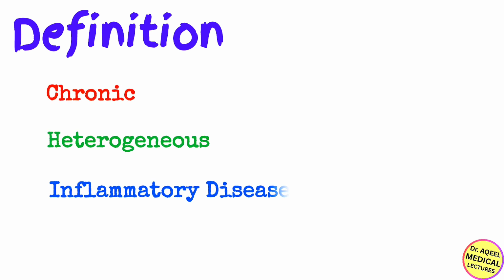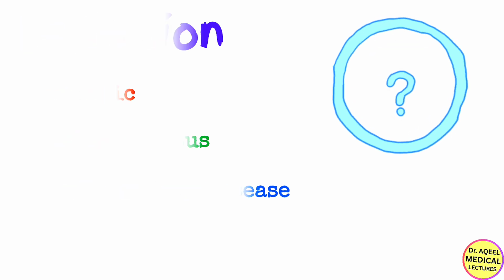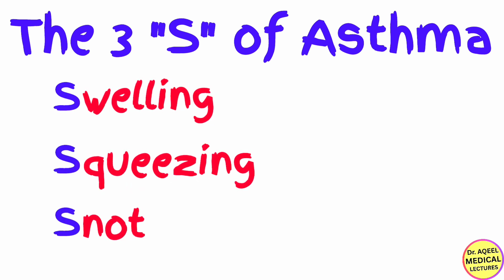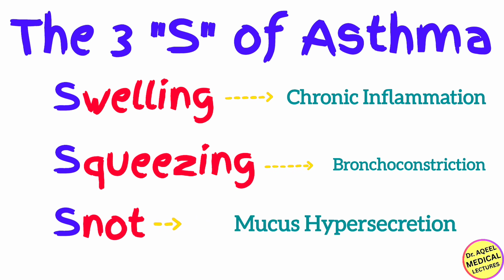What exactly is asthma? The textbook definition says it is a chronic heterogeneous inflammatory disease of the airways, but that's dry. What does it look like inside the patient's lung? I want you to remember the three S's of asthma. The three S's. These are the swelling, the squeezing, and snort. Swelling. This is the chronic inflammation of the airway wall. Squeezing. This is the bronchoconstriction, the smooth muscle tightening. And snort. This is mucus hypersecretion.